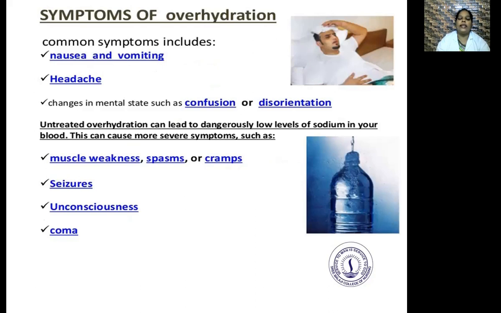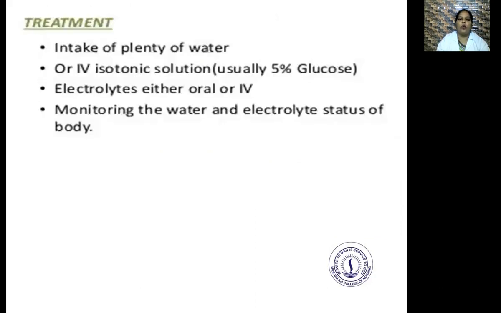Untreated overhydration can lead to dangerously low levels of sodium in your blood. This can cause more severe symptoms such as muscle weakness, spasms or cramps, seizures, unconsciousness, and coma.